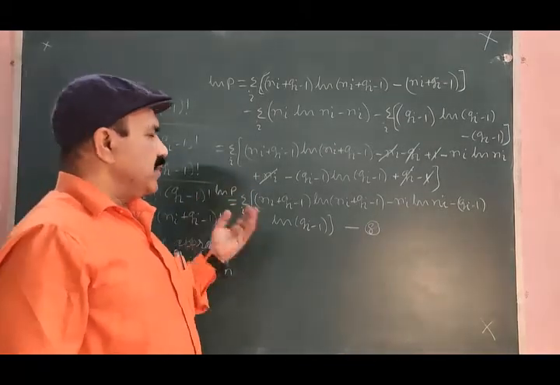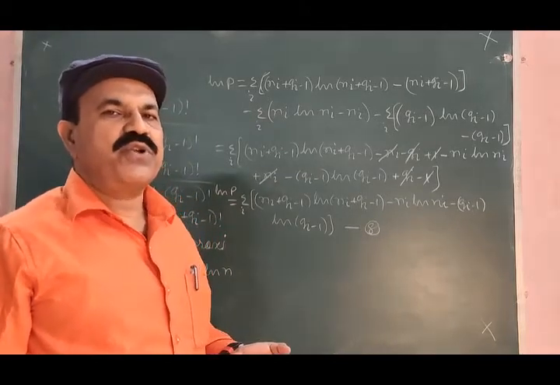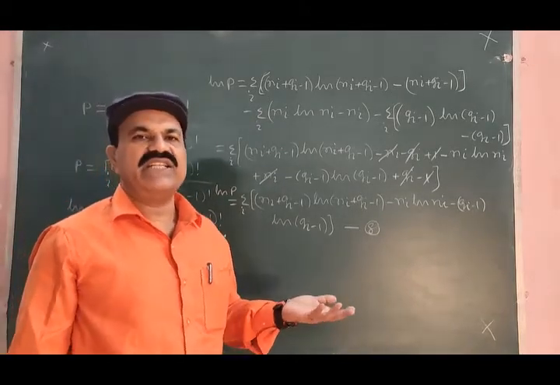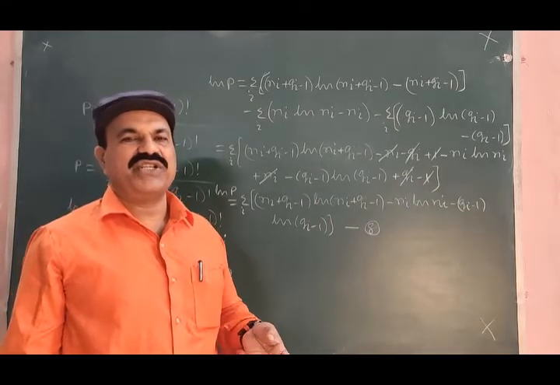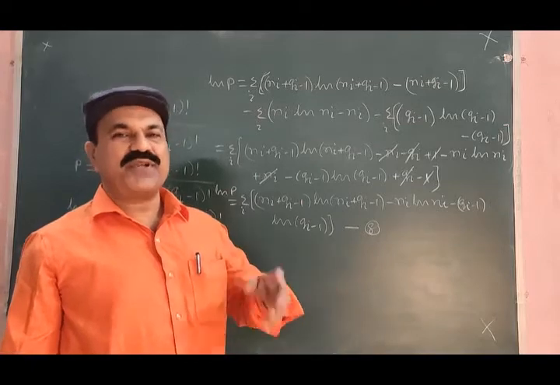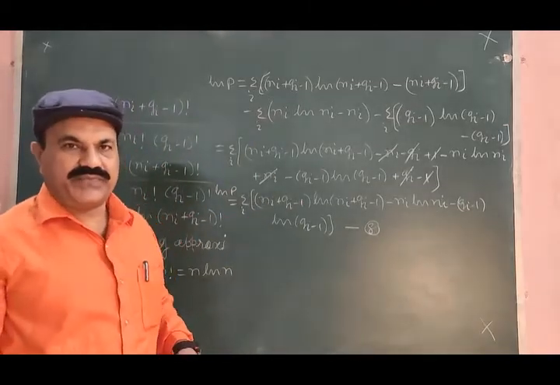So, logarithm of the maximum probability of distribution of ni number of particles in j minus 1 number of partitions using Stirling approximations will be equation number 8.